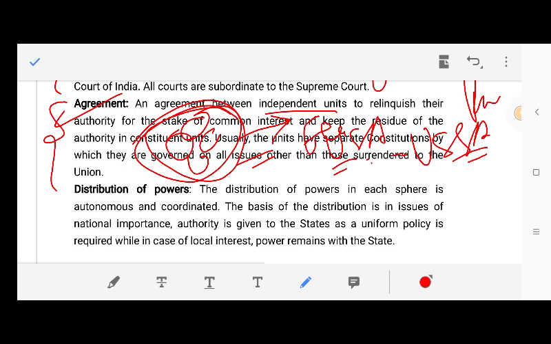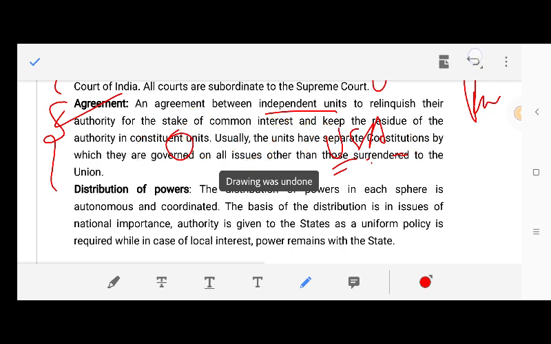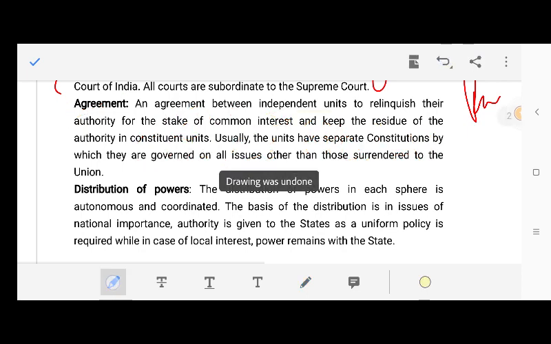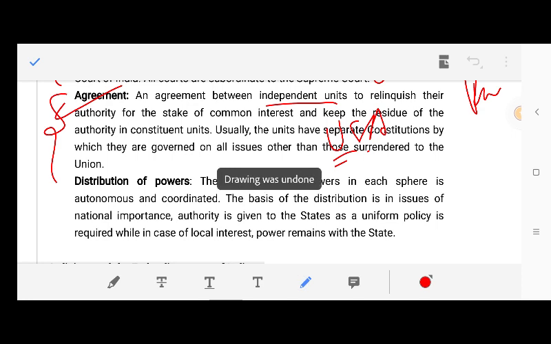But in case of India, there was no such agreement. The center was strong and there was no such agreement. So Indian federalism is indestructible. That means it cannot be destroyed. The agreement cannot be breached or destroyed. So Indian federalism is integral, right? It is quite different. Then comes distribution of powers. As I have already mentioned, distribution of 3 kinds of power: legislative, that is lawmaking power; administrative; and financial powers.